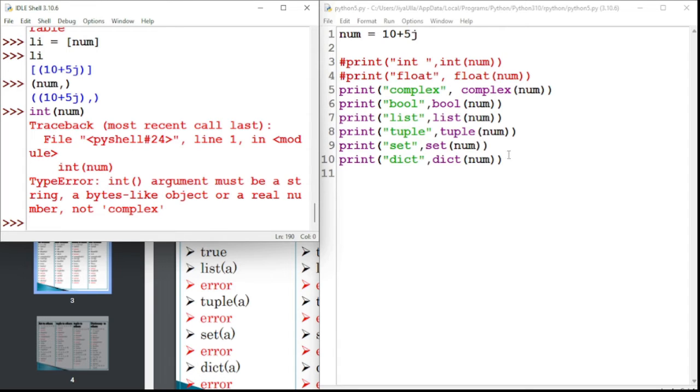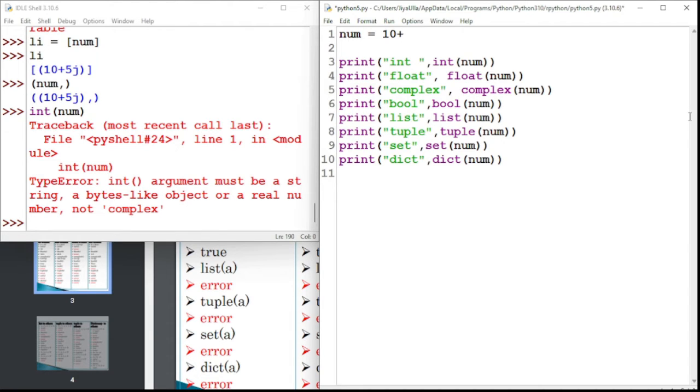Okay, this is how we are able to convert some of the data types, and some of them will not be convertible. This complex value is like that only, it will not convert as easily because it has the thing called an imaginary part. That is the problem with it.